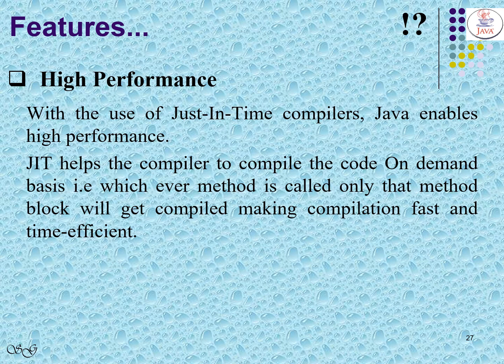So I can say Java is a language of high performance. Use of the just-in-time compiler enables high performance. JIT, that is Java just-in-time compiler, helps compile the code on demand basis. That is, whichever method is called, only that method block will get compiled, making compilation fast and time efficient.